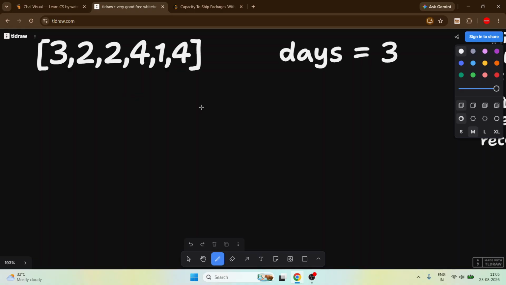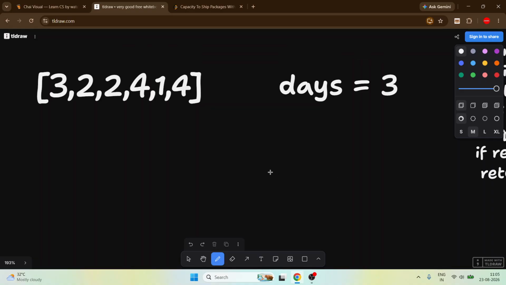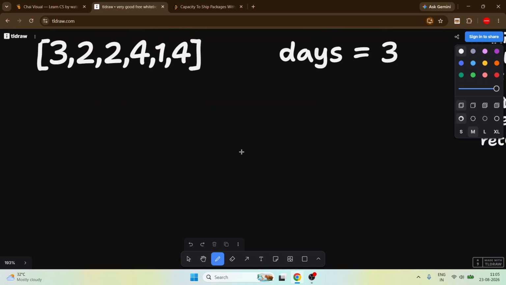So how could we solve it? First we have to minimize our search space. In this question it is mostly binary search on answers, but let's do a brute force first.